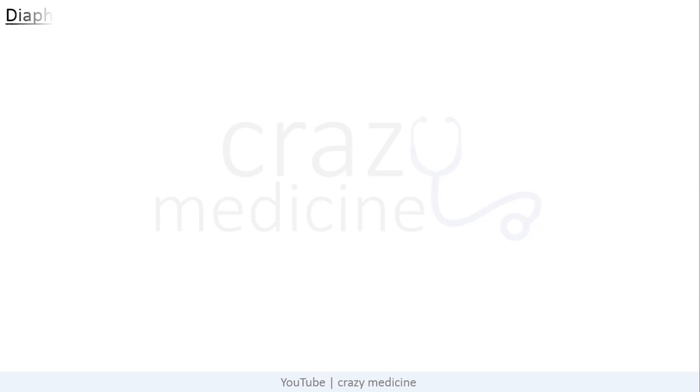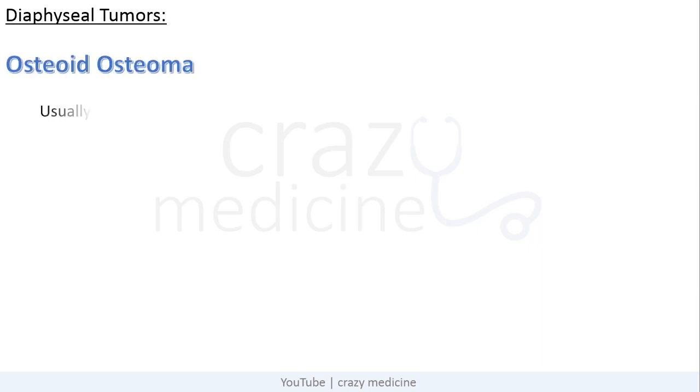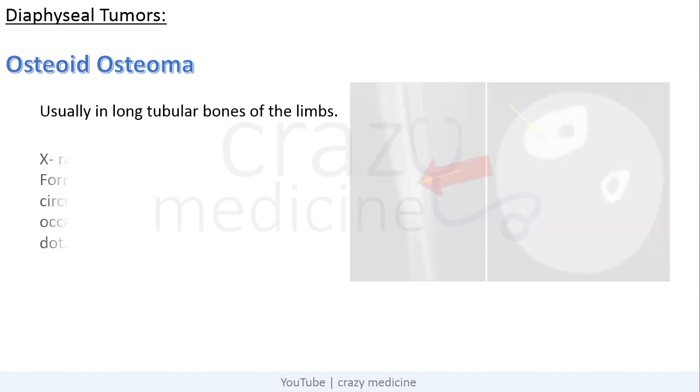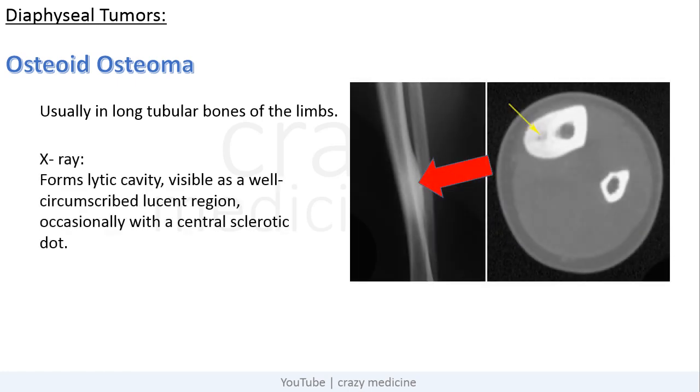Then coming to diaphyseal tumors. First is osteoid osteoma. It usually occurs in long tubular bones of the limbs, and in X-ray you can see it forms a cystic cavity visible as a well circumscribed lucent region, occasionally with a central sclerotic dot. Its typical presentation will be night pain, which is relieved by aspirin, and as we discussed, the investigation of choice is CT scan.